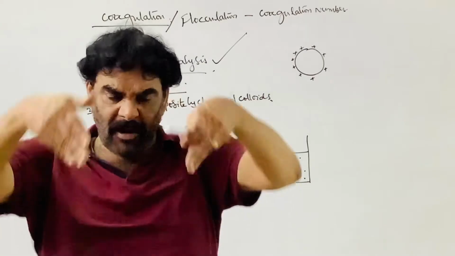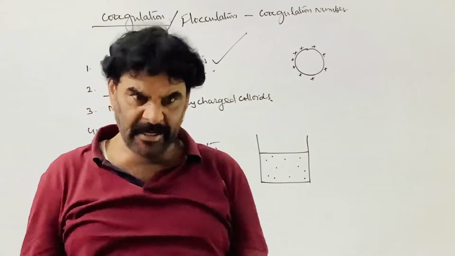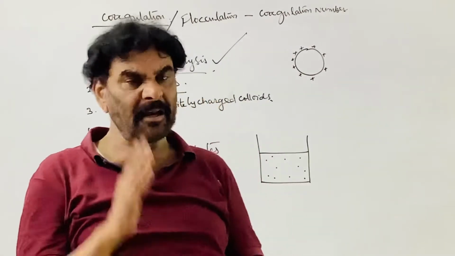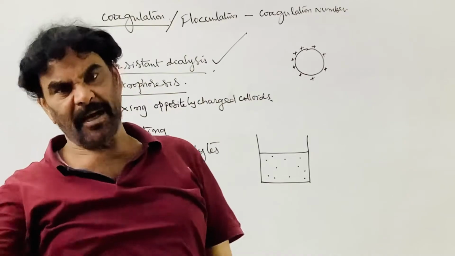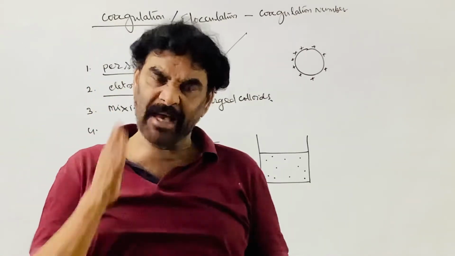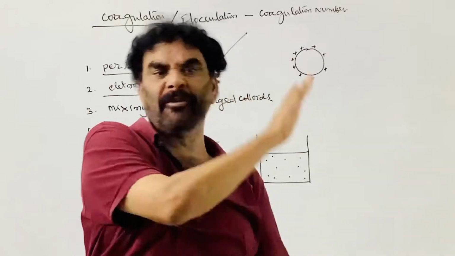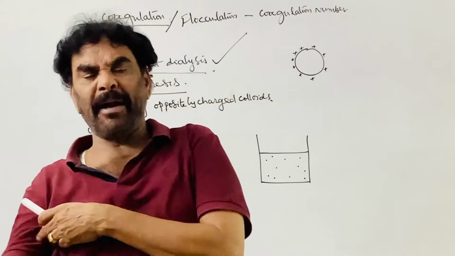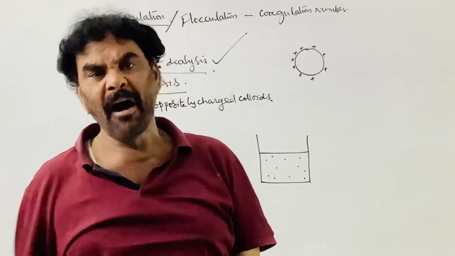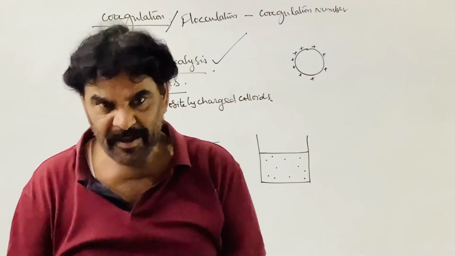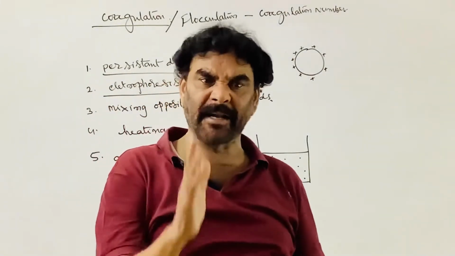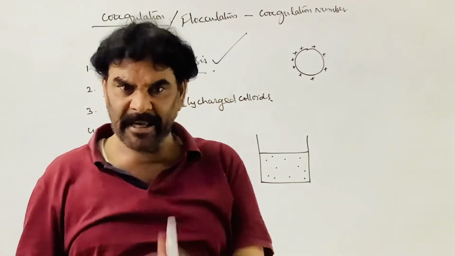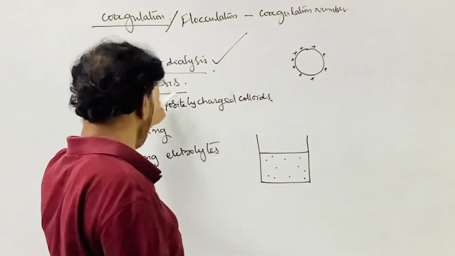When the colloidal solution is kept in an electric field, positively charged particles move towards the negatively charged cathode, and negatively charged particles move towards the positively charged anode. That is, charged colloidal particles move towards the oppositely charged electrode. This movement of colloidal particles towards a particular electrode under the electric field is called electrophoresis.